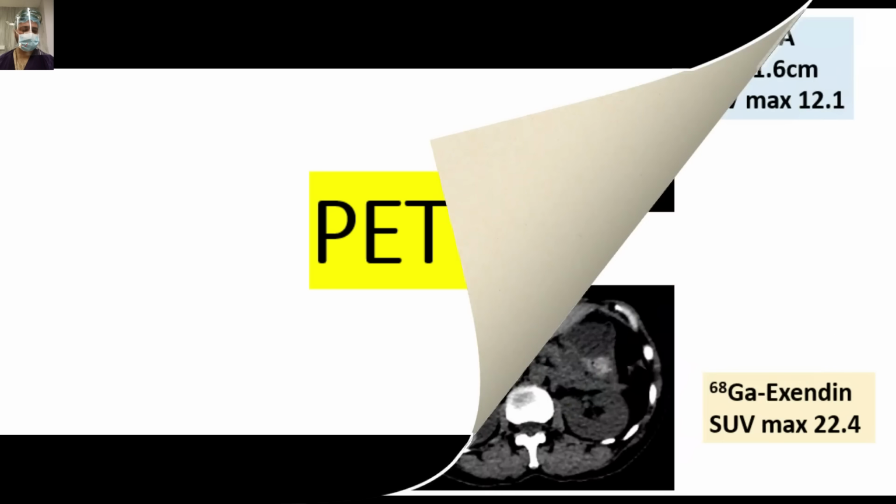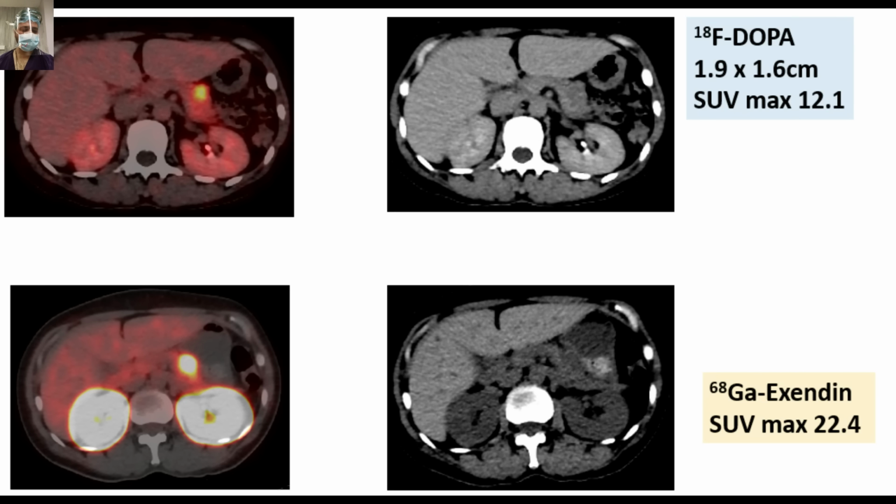This patient was planned for the PET scan. So as I said, the DOTA scan, the DOPA scan, DOTATATE, DOTANOC, they are specific for the pancreatic neuroendocrine tumors. And the latest addition is the 68 gallium exendin scan.